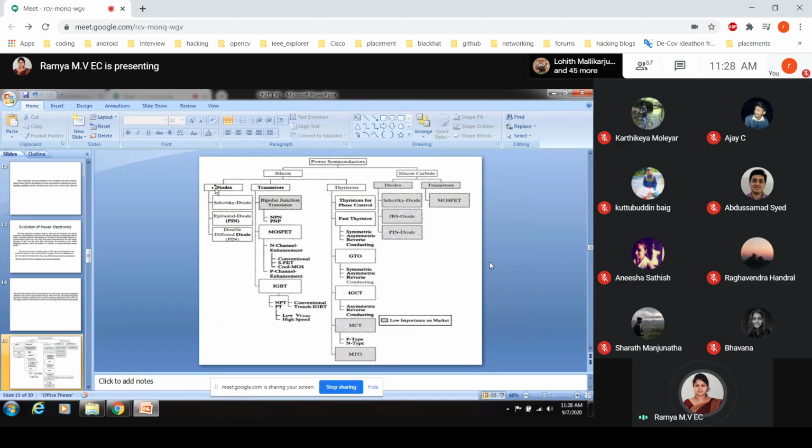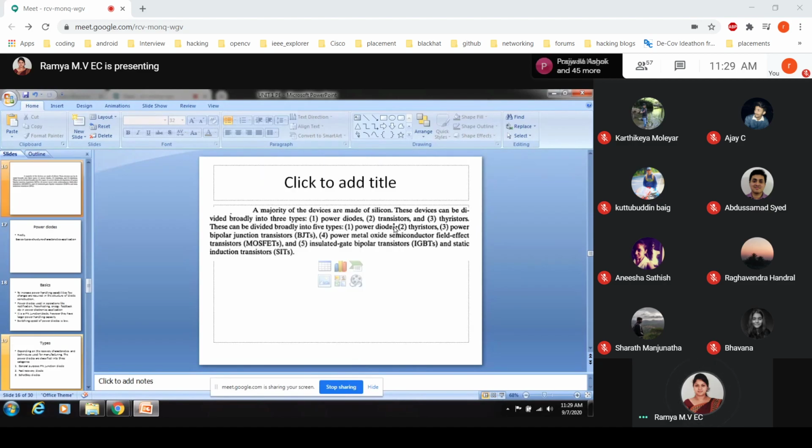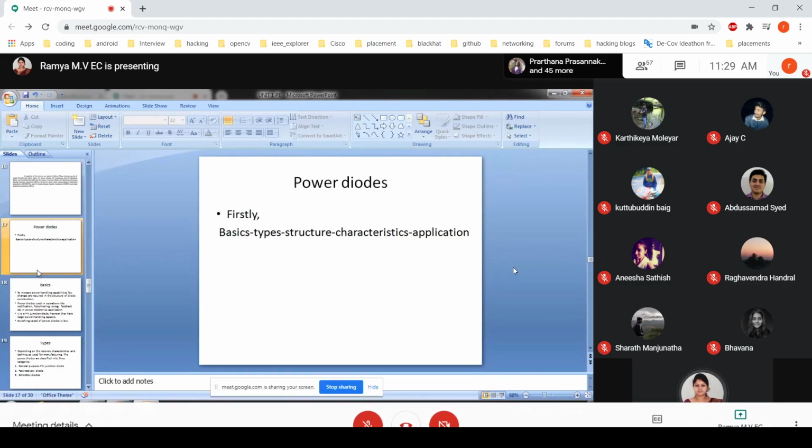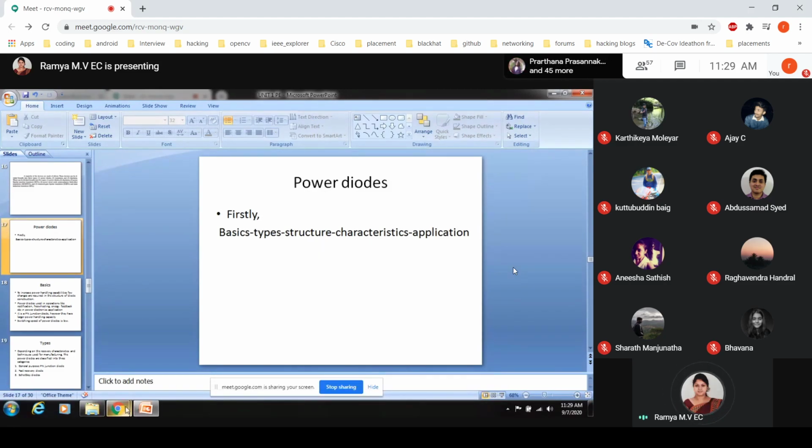We will be discussing basically in the first chapter diodes, transistor types, thyristor types, all such things. Then from the second chapter, control techniques. That is what is given again in the slide: power diodes, transistors, all the different types of devices. I need to start from the power diodes in today's session.